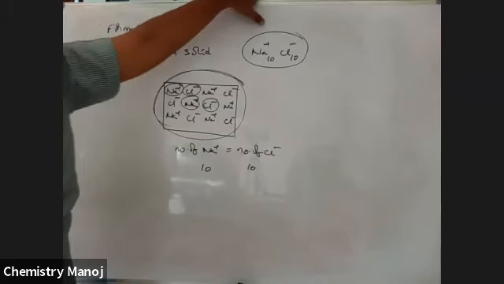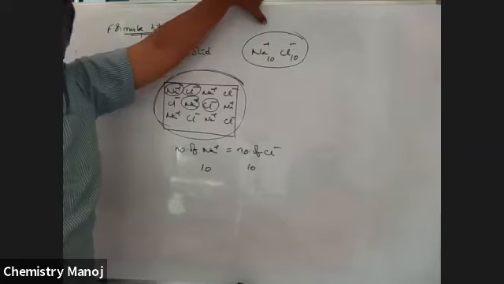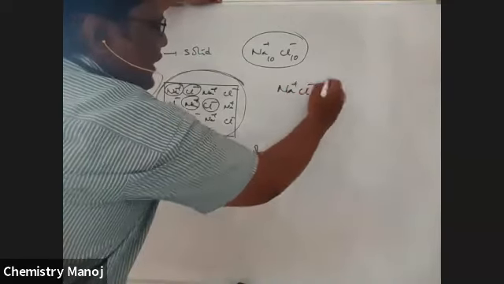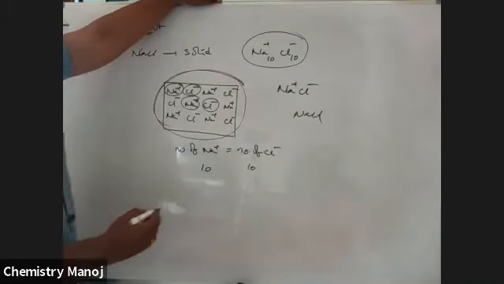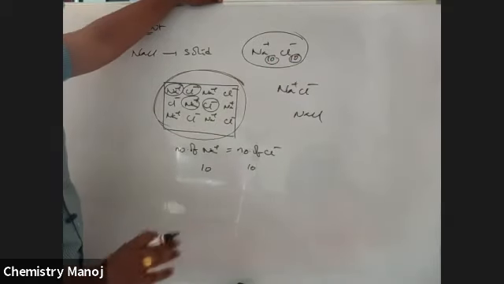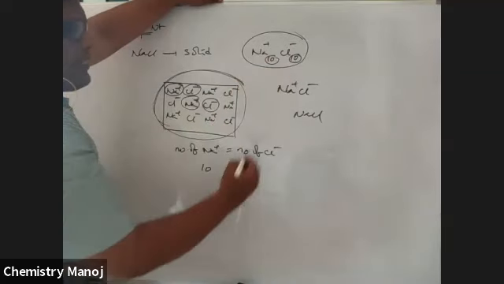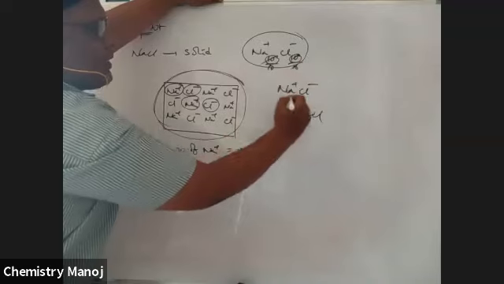Is this regularly used as the formula for sodium chloride crystal? No. We always take the sodium chloride formula as Na plus and Cl minus, simply NaCl. Both numbers of ions are the same, so the common factor cancels. It is divided by 10, giving 1 to 1.